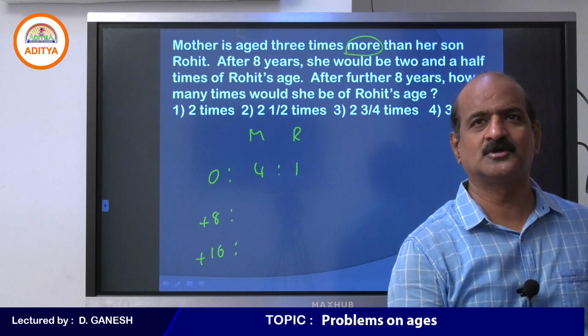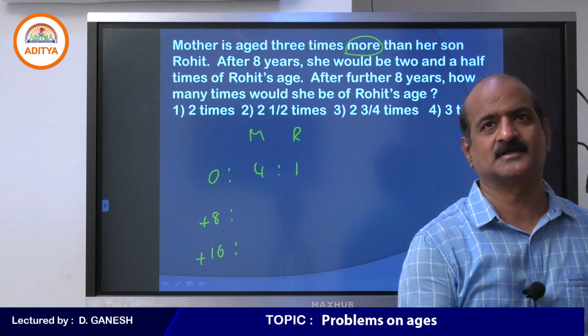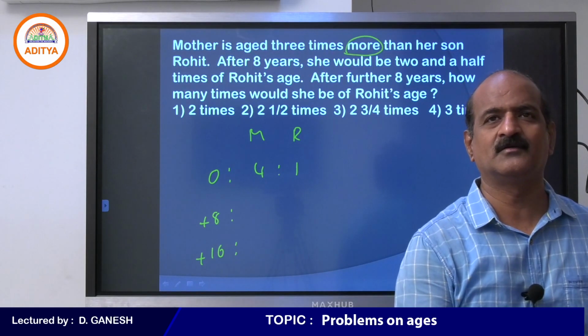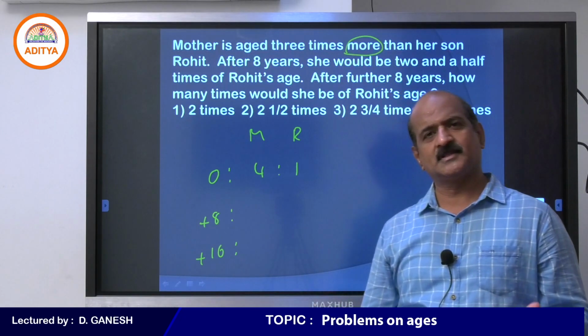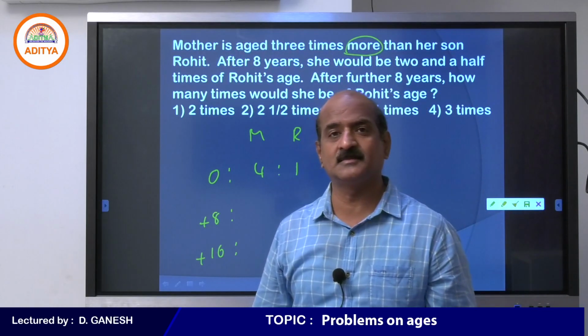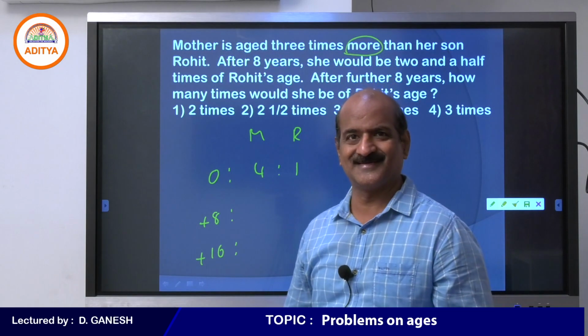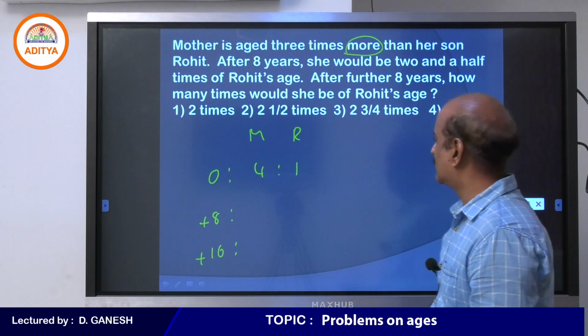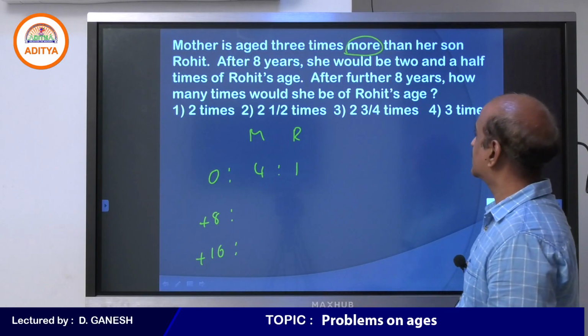Students, almost 90% of the people put 3:1. So where do you make the mistake? That is the reason why we make mistakes in aptitude. Aptitude is always such a topic that it tends to encourage us to make mistakes. But we should keep our cool. That is all important. Therefore, mother and Rohit ages are 4:1.